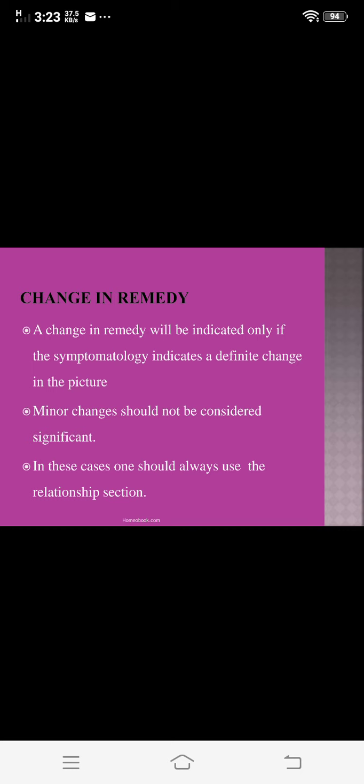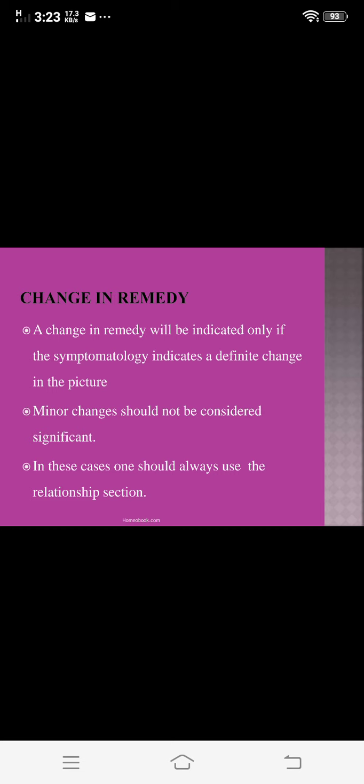What are the indications for a change in remedy? A change in remedy will be indicated only if the symptomatology indicates a definite change in the picture. That is, when you have to change the remedy, it is when the symptomatology indicates a definite change in the picture, that is, the whole picture of the disease gets changed.